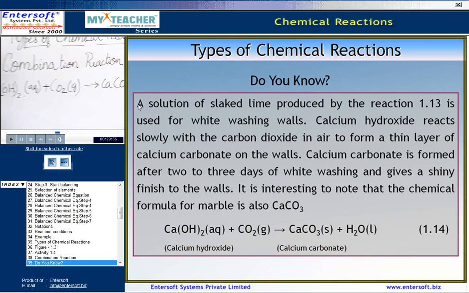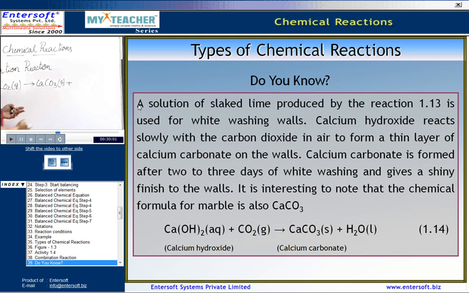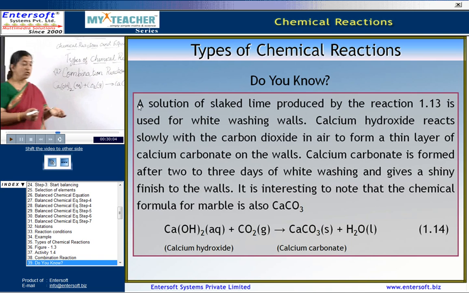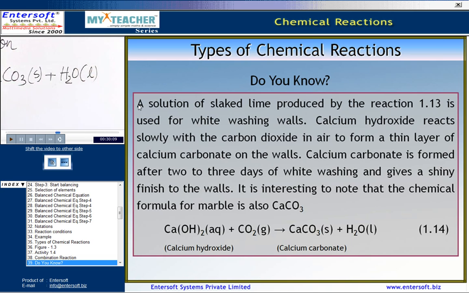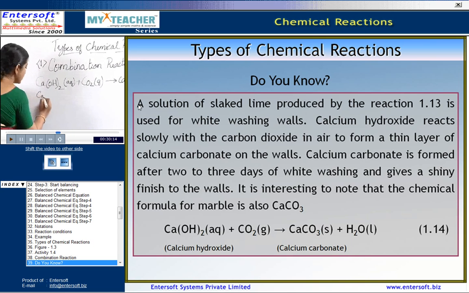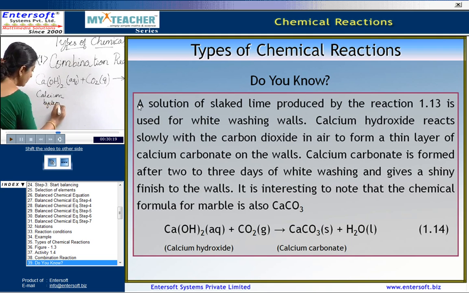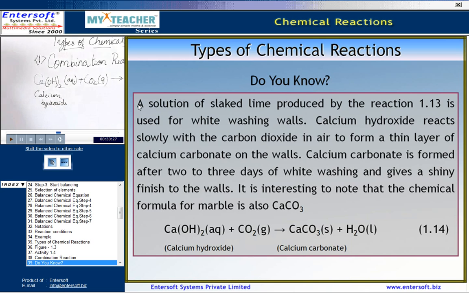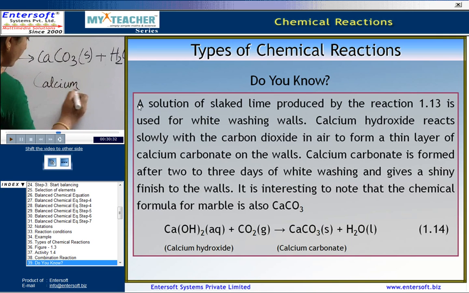Calcium carbonate is again in the solid state, plus in the product we also have some amount of water. Water is liquid here. So, calcium hydroxide in the aqueous state plus carbon dioxide gas gave rise to calcium carbonate and water. So, this is calcium carbonate.